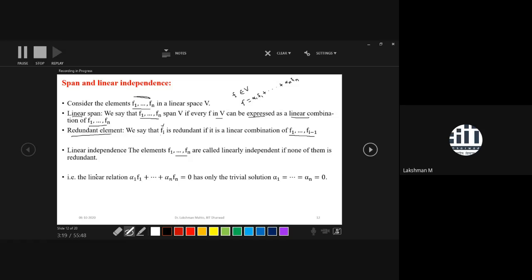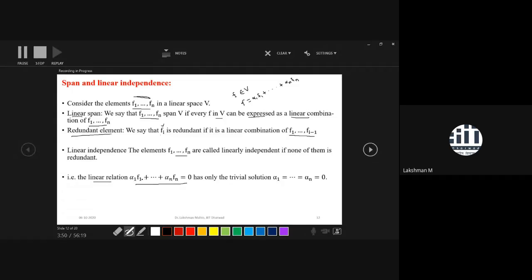In a similar fashion to what we discussed for vectors, we consider the linear relation alpha 1 times f1 plus alpha 2 times f2 plus up to alpha n times fn equal to 0.